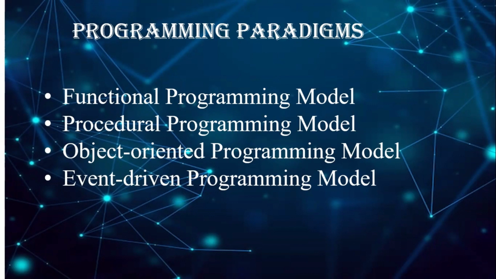Next, we'll switch to the procedural programming model. This programming model deals with the procedure. Whereas the functional programming model deals with functions, here the procedural programming model deals with the procedure. Procedural programming solves the problem by implementing one statement at a time. Thus, it contains explicit steps that are executed in a specific order. It also uses functions, but these are not mathematical functions like the ones we used in functional programming.